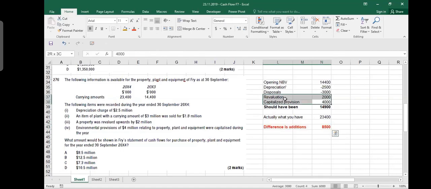It's very simple, except for this one provision you need to understand. Is it clear? You had a provision and you capitalized it. Like you remember, when you purchase a tangible asset for renovation or restoration, there is some provision you added into the cost of the tangible or intangible asset. Yes or no? Yes, sir. We use discounting, so the present value of that provision you added into the asset. So we are adding the value to the asset. It is plus. Okay.